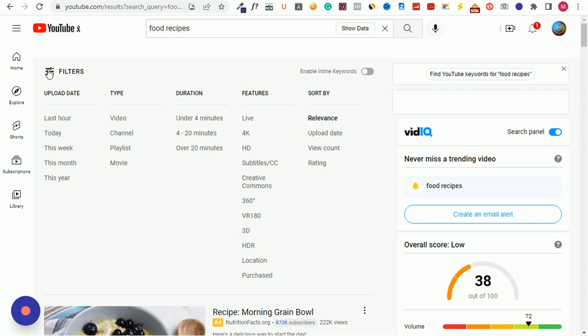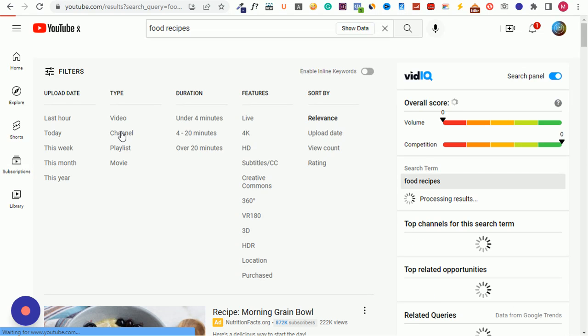Once you click on filters, you come over to where you have type. Under this type, you're going to see channel. What this means is that YouTube should show you food recipes as in channels that have food recipes as their name.